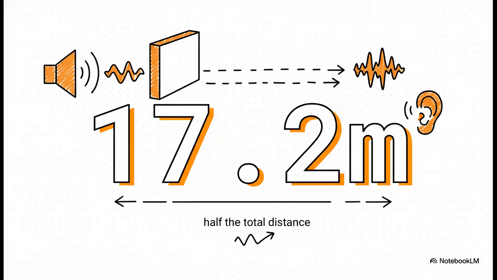So, if we do the calculation, sound has to travel to the wall and back to you. The total distance it travels in 0.1 seconds is about 34.4 meters. This means the distance from you to the wall is half of that, which gives us our magic number, 17.2 meters. The surface must be at least 17.2 meters away for you to hear a clear echo.